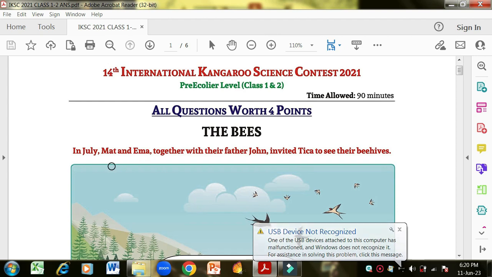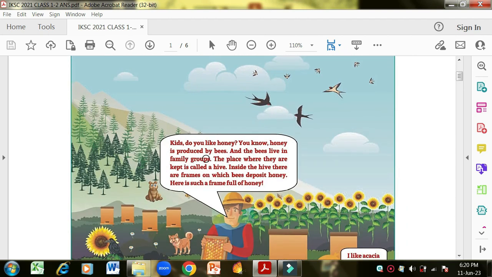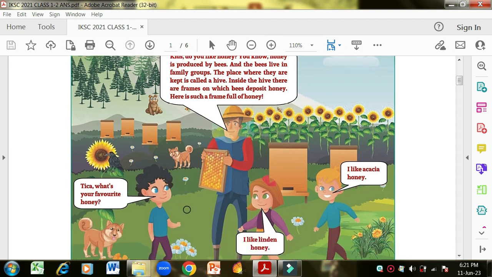Now let's start with it. In July, Matt and Emma, together with their father John, invited Tika to their beehives. Kids, do you like honey? You know honey is produced by bees, and the bees live in family groups. The place where they are kept is called a hive. Inside the hive there are frames on which bees deposit honey. Now here you can see a picture. In this picture the father is here and the children are also here. The father is holding a frame which has honey inside, and he just took it from this beehive. This is the beehive and he is showing it to the children.